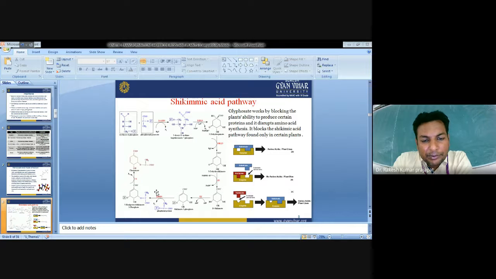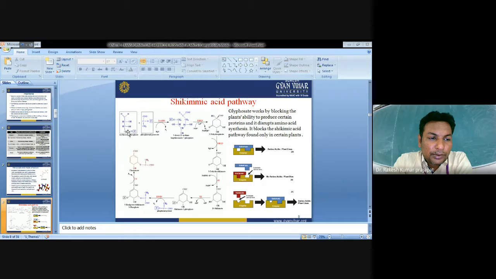So at this EPSP, which is a key enzyme, glyphosate works by blocking the plant's ability to produce certain proteins, and it disrupts amino acid synthesis. It blocks the shikimate acid pathway found only in certain plants.